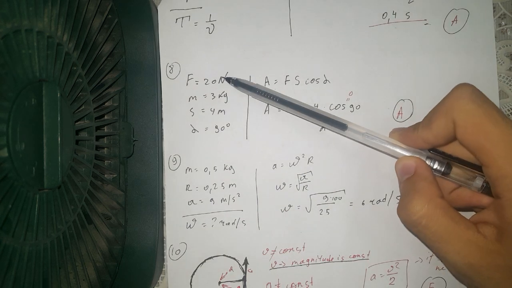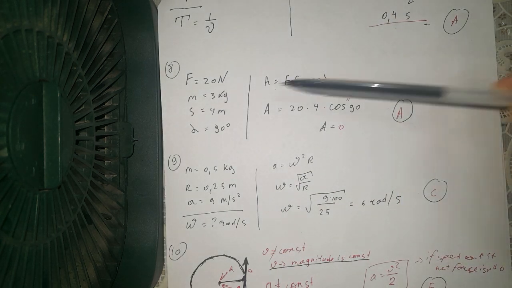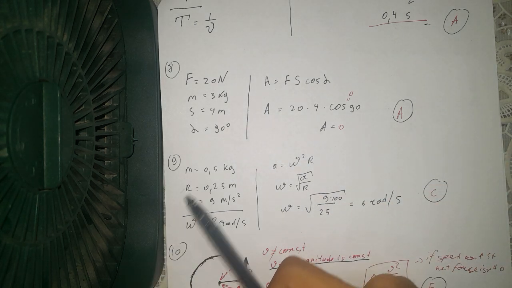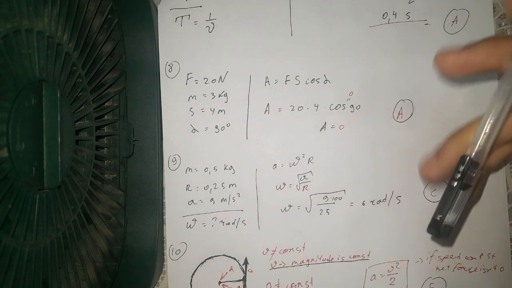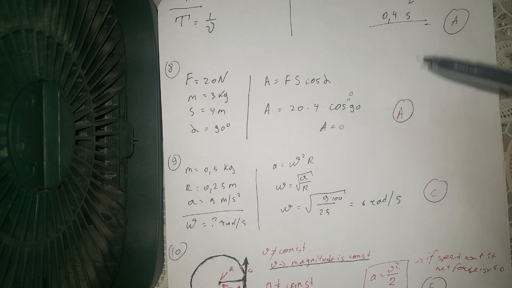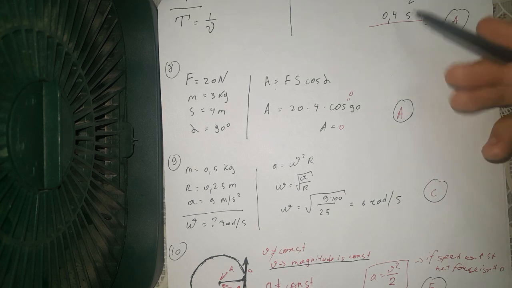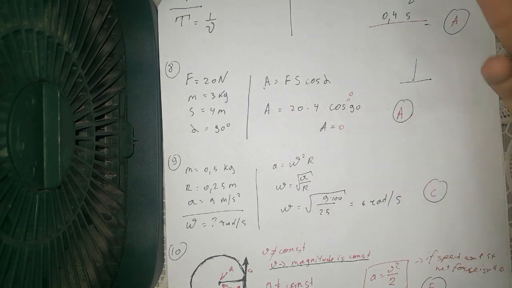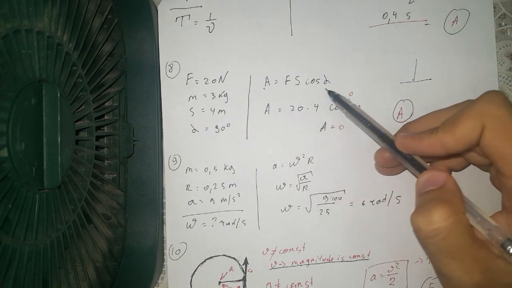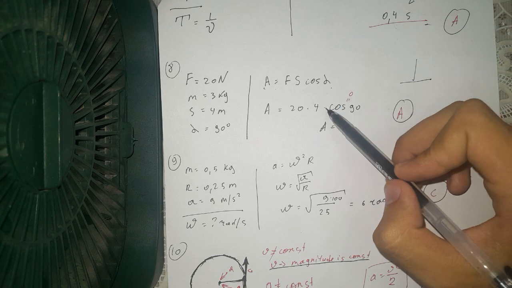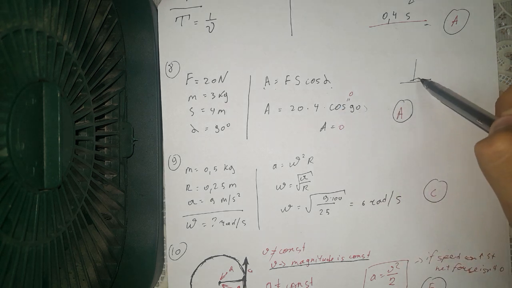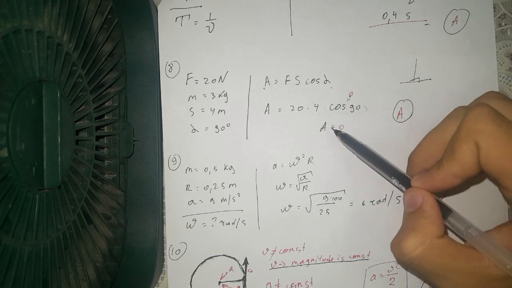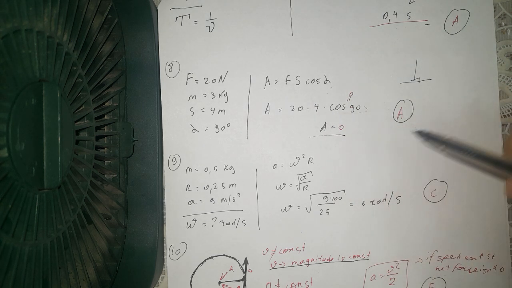We have a body which is moving by 20 newton force, the mass 3 kilogram, and moving for 1 meter, but the force is acting perpendicular like this. So cosine we have, and what work is done? So work is defined by this formula. You know that cosine of 90 degree, which means it's perpendicular, is equal to 0. The multiple of 0 is always 0. So the correct answer is A.